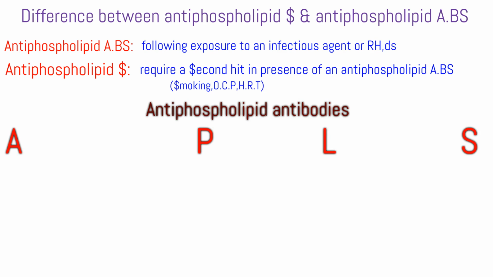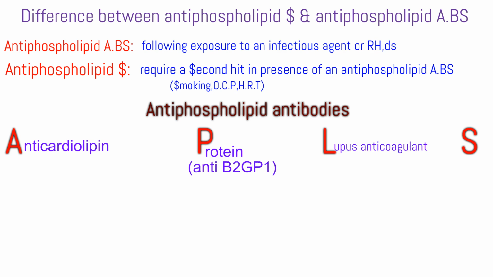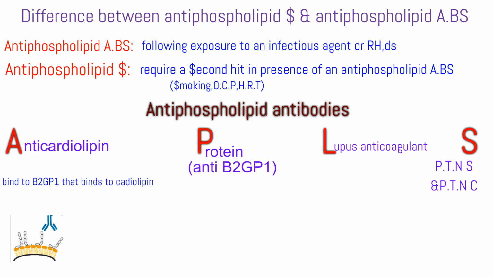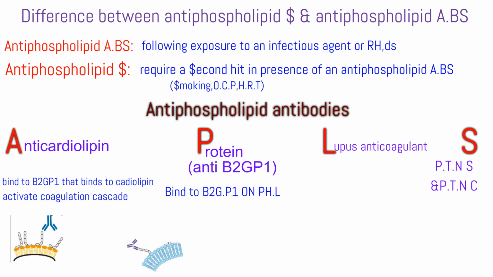APLS: anticardiolipin antibody IgG or IgM, anti-beta-2 glycoprotein IgG or IgM, lupus anticoagulant, protein S and protein C. Anticardiolipin binds to beta-2 glycoprotein 1, that in turn binds to cardiolipin and activates the coagulation cascade. Anti-beta-2 glycoprotein 1 binds to beta-2 glycoprotein 1 on phospholipid, inducing platelet aggregation, activation of prothrombinase and plasminogen activity.